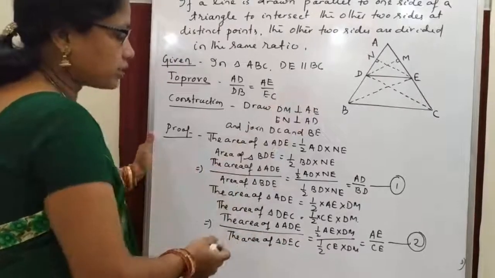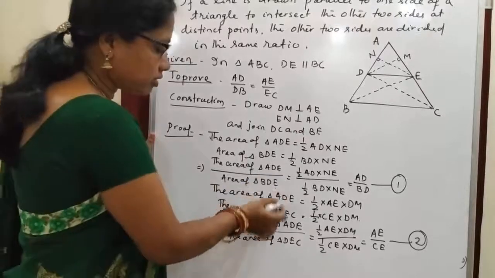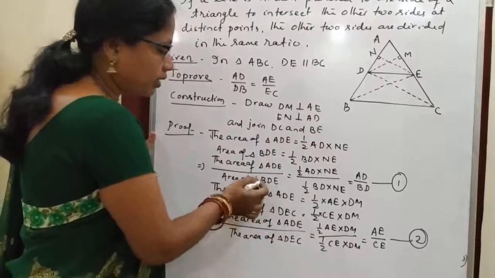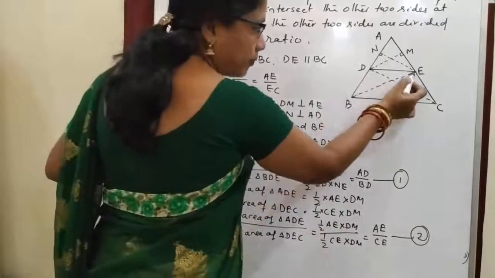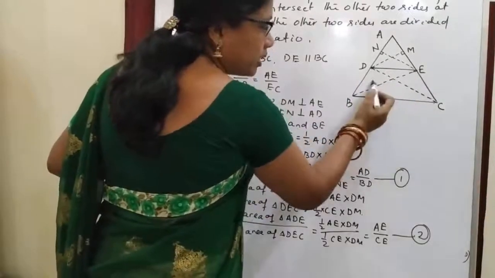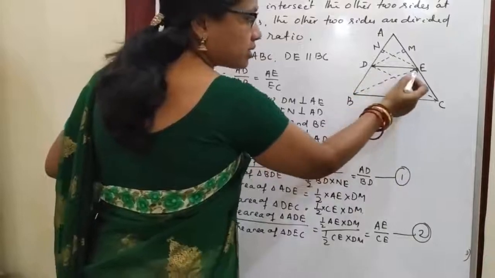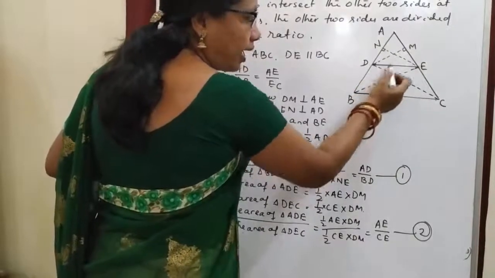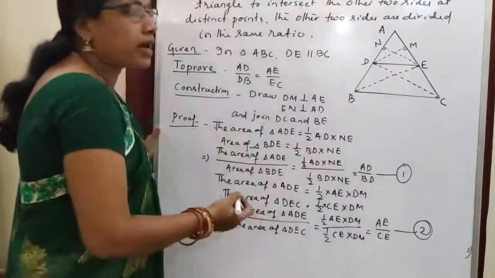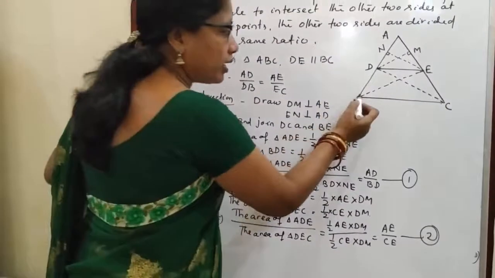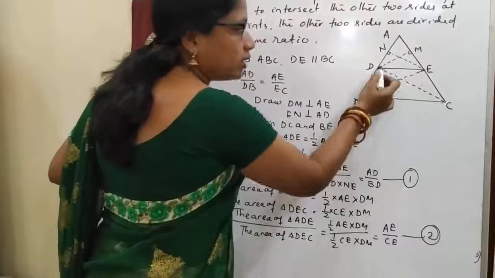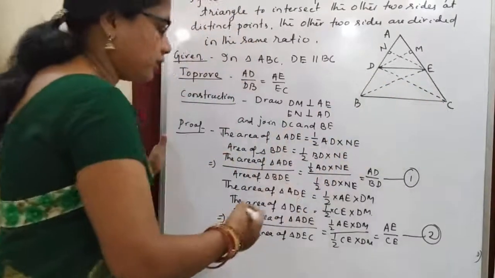Now you see in the figure what is the relationship between the area of triangle BDE and DEC. These are two triangles having the same base DE and they are in between the same parallels DE and BC. So this implies the area of triangle BDE is equal to the area of triangle DEC.